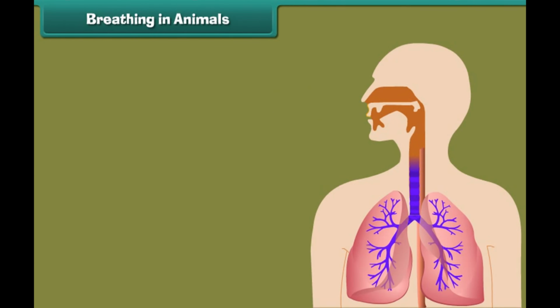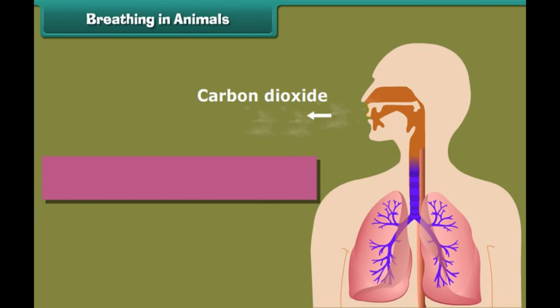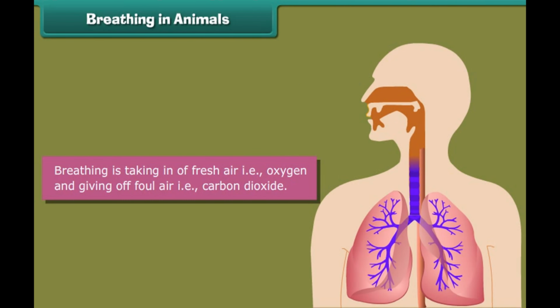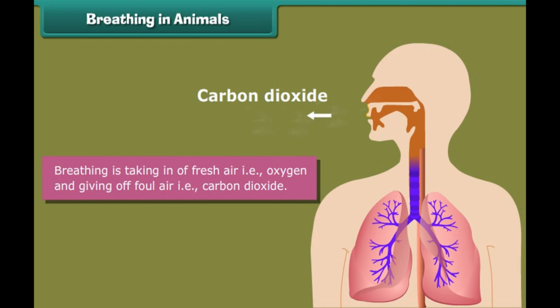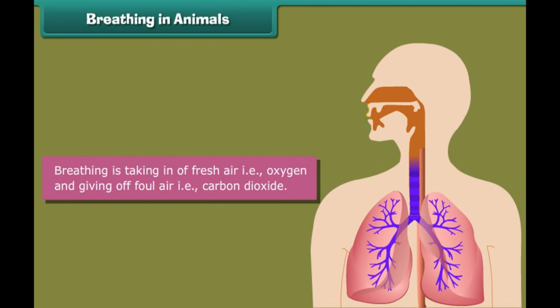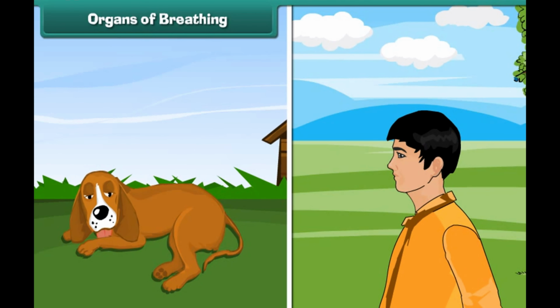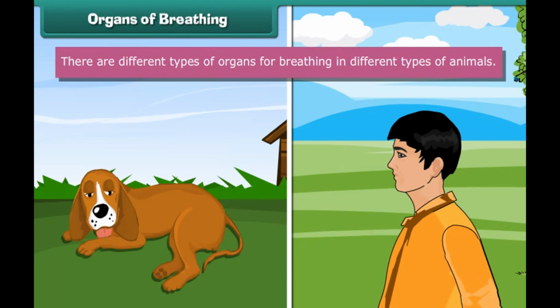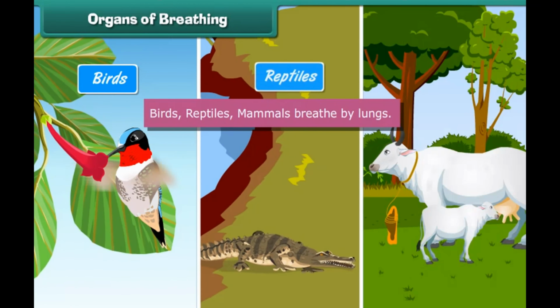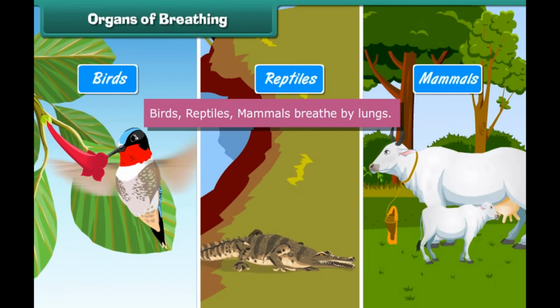Breathing in animals. Breathing is taking in of fresh air, that is oxygen, and giving off foul air, that is carbon dioxide. Organs of breathing. There are different types of organs for breathing in different types of animals. Birds, reptiles, mammals breathe by lungs.